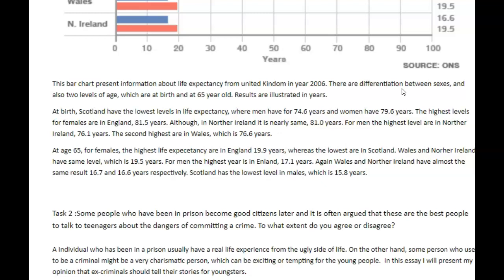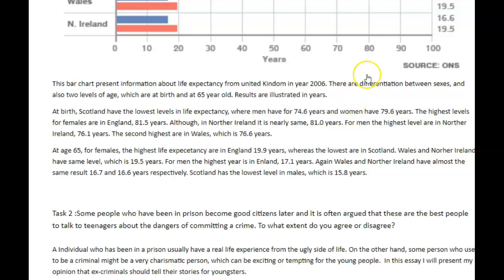Now, the second thing that I want to talk to you about this introduction is the fact that it's got a lot of grammatical mistakes. So this bar chart presents, with an S, information about life expectancy in the United Kingdom in 2006. Okay, so in that one little sentence, you've got like 4 mistakes, and that is a problem because this is basically the examiner's first impression of your writing. So you want this to be accurate, okay?